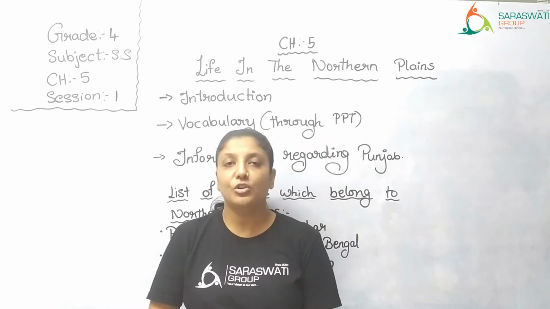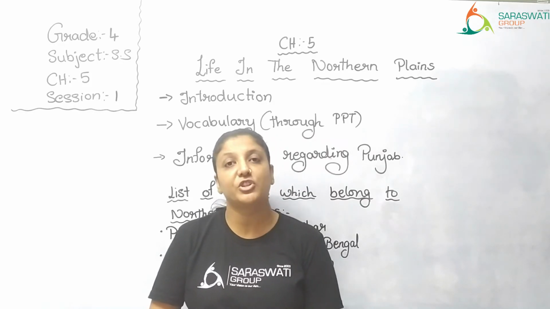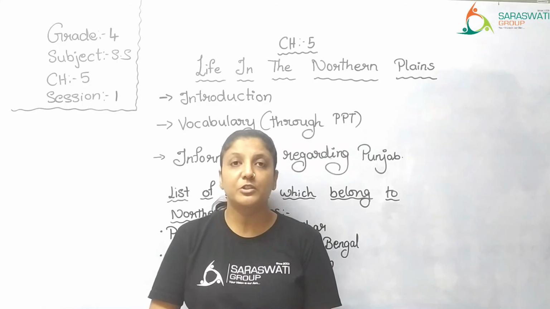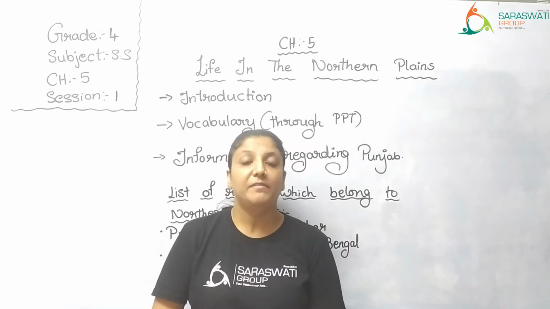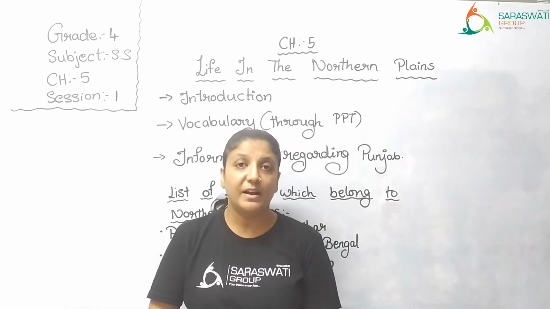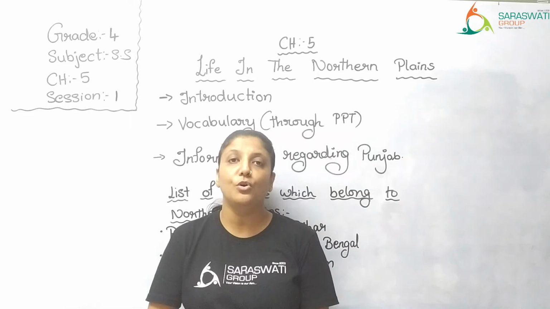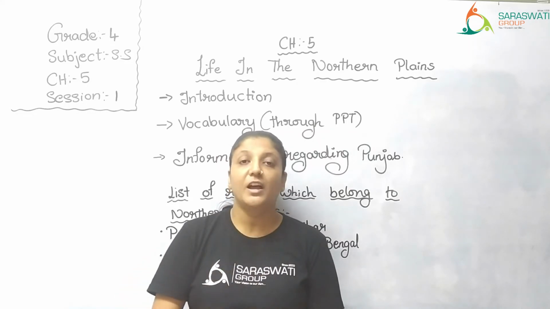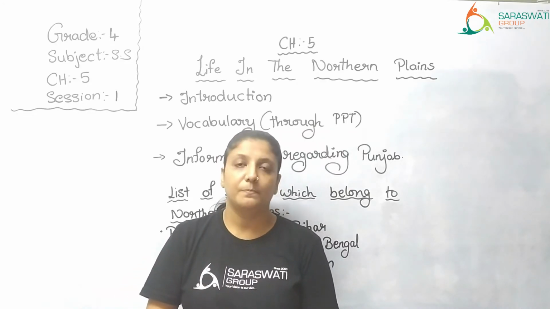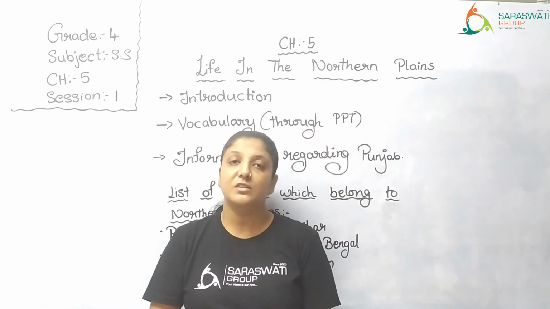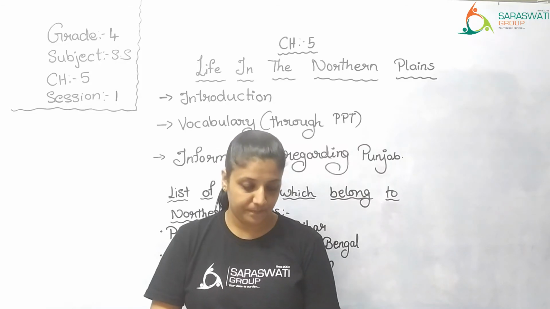We stitch the cloth with the help of a sewing machine. You might have observed, some people have it at home also, otherwise in the tailor shop, they stitch the cloth with the help of a sewing machine. So all these industries are located in Punjab.